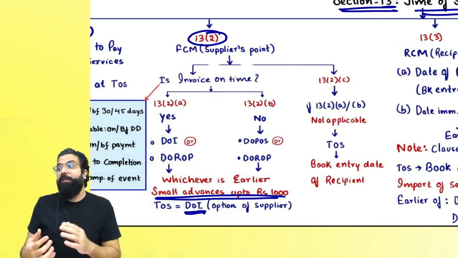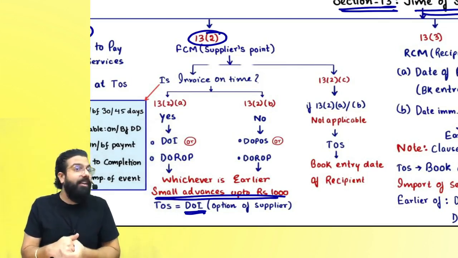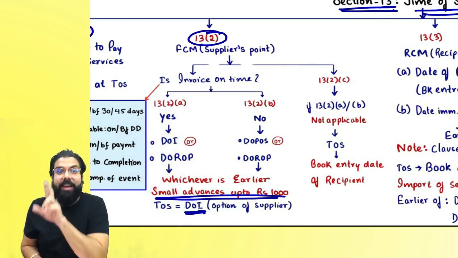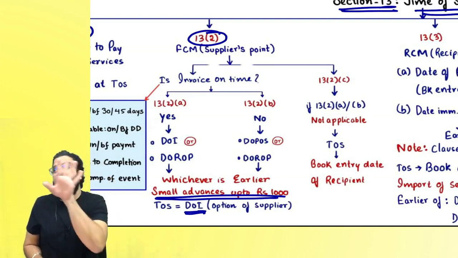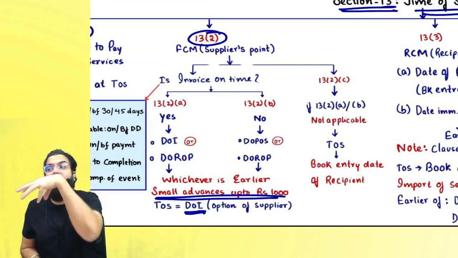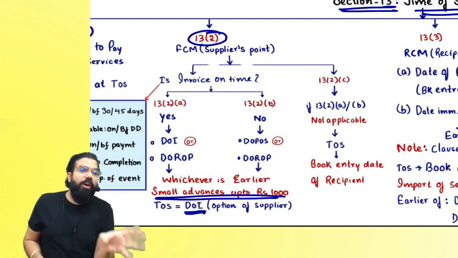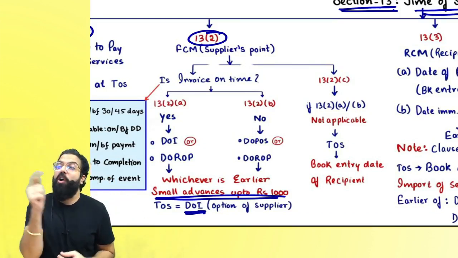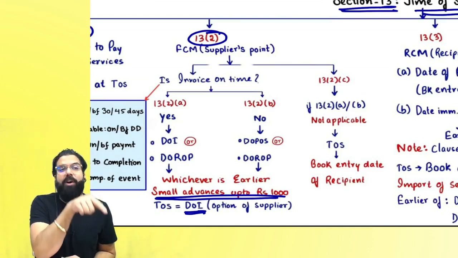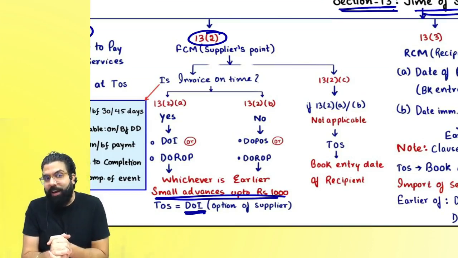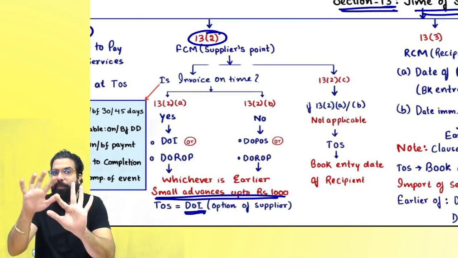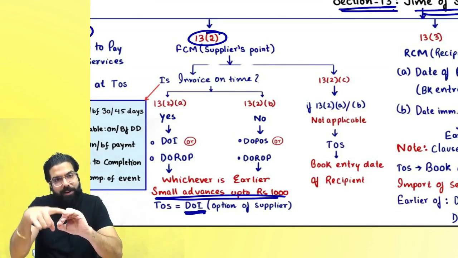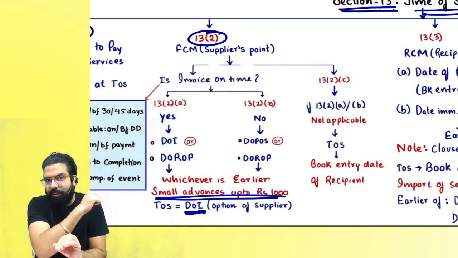If I am a supplier of service and I am providing continuous supply of service which is greater than 3 months, then the time limit to raise the invoice is: if the due date is ascertainable, on or before the due date; if the due date of payment is not ascertainable from the contract, then on or before receiving the payment. Sir, if payment is linked to completion of an event, I should raise the invoice on or before completion of the event. Always remember one thing, 30 days, 45 days, or due date, or when you are receiving the payment, or on completion of the event, you have to raise the invoice on or before.